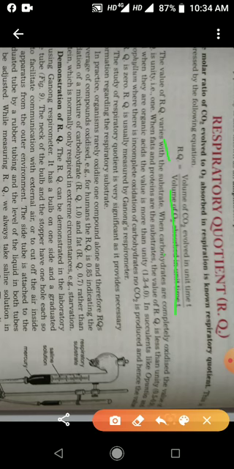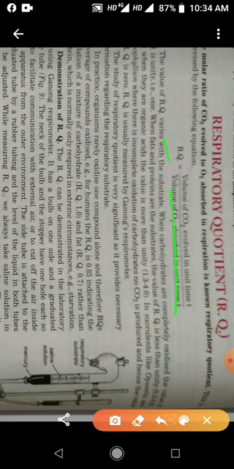Children, you have studied the equation of aerobic respiration: C6H12O6 plus 6O2, and the products are 6CO2, 6H2O and energy. So this equation represents that the volume of oxygen absorbed during aerobic respiration is equal to the volume of carbon dioxide evolved.